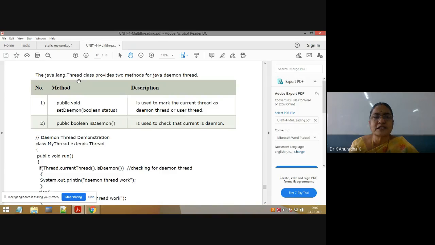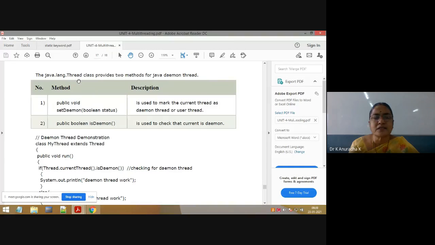The start method is the heart of multi-threading programs. Other methods are run, yield, join, interrupt, and sleep. Like that we know the methods of the Thread class.